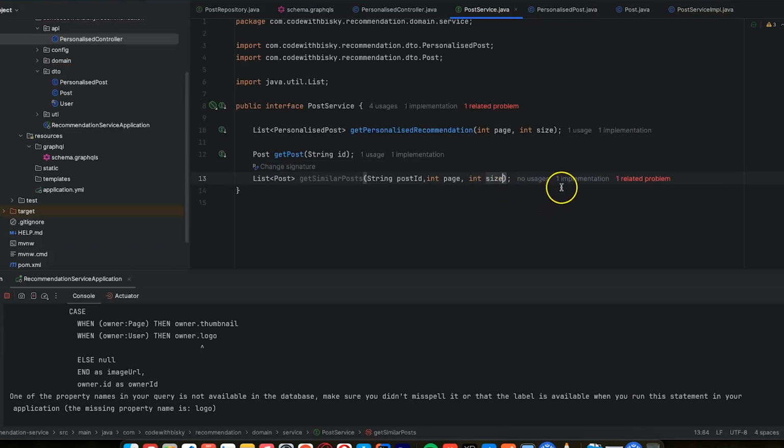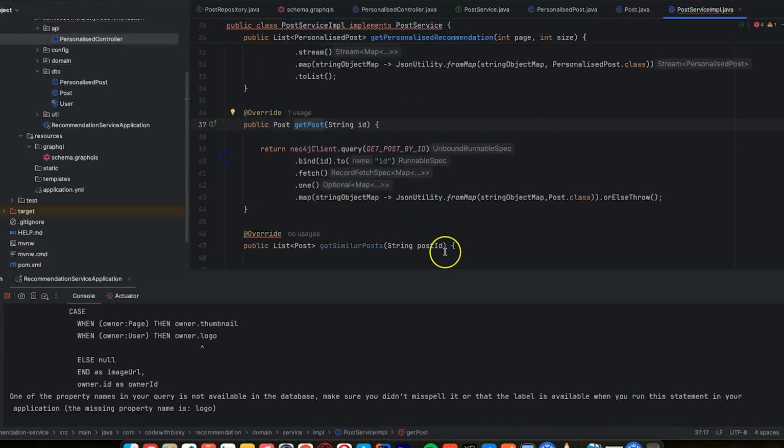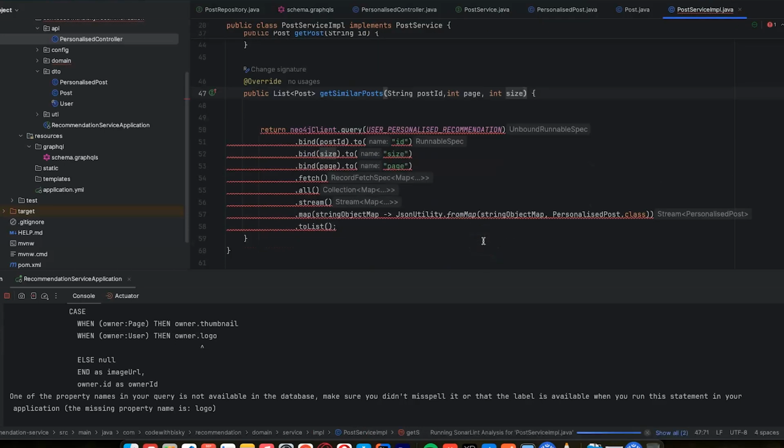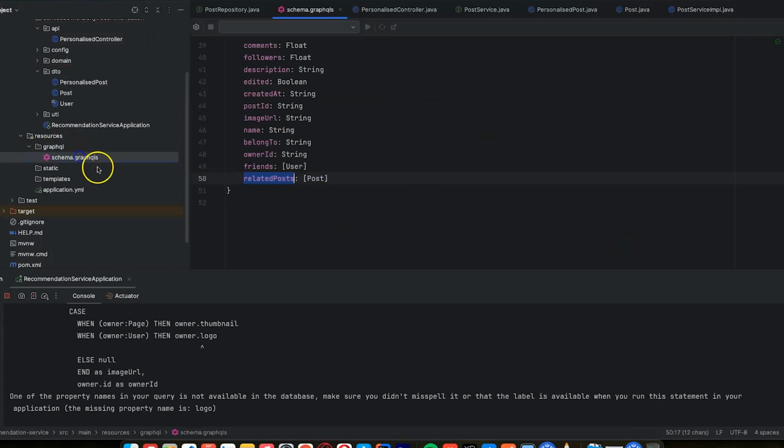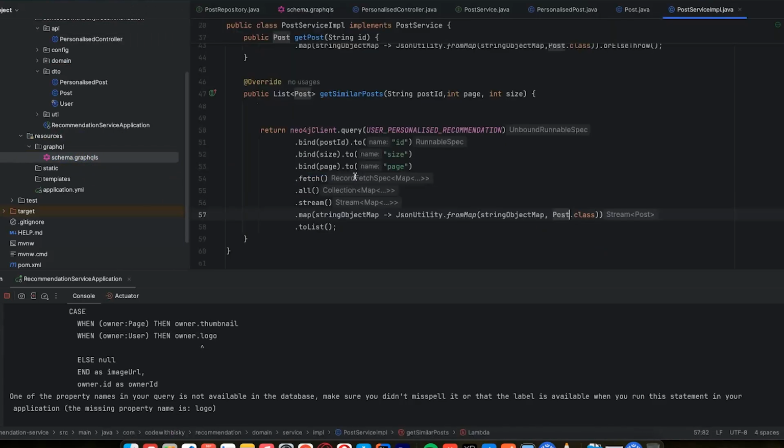Okay. Then here it's supposed to return a list of posts. And if you go to our schema, we are returning a list of posts. So these are going to be our related posts.